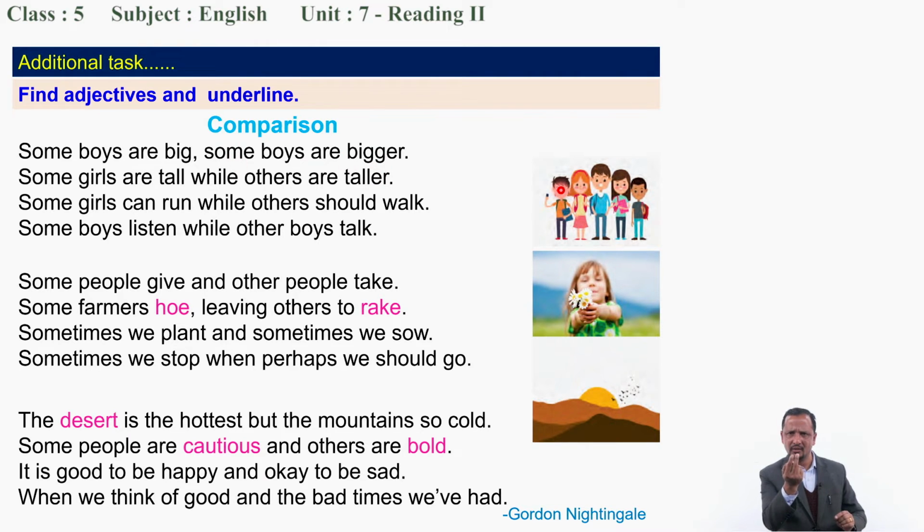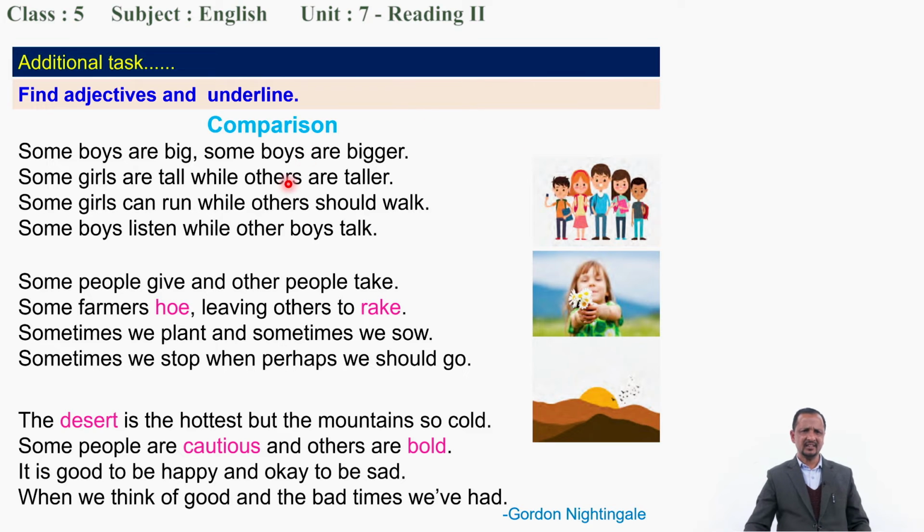One or 2 minutes. Let's go. Recite and underline the adjective. How they are used. See, okay. Just 1 minute, 1 or 2 minutes. Okay, go ahead. Well, dear student, did you complete?